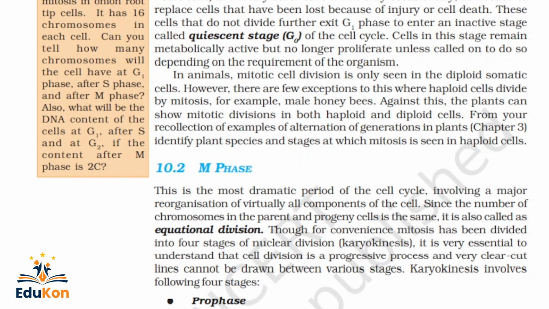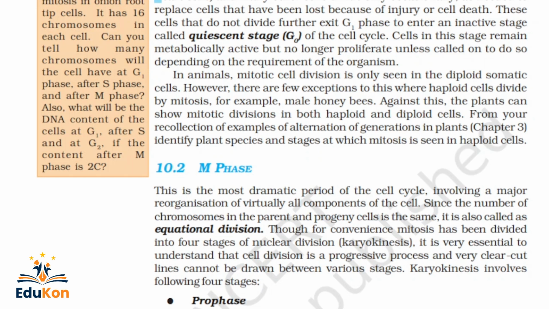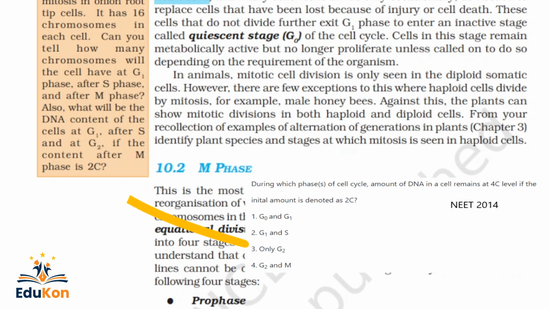Some cells in adult animals do not appear to exhibit division, for example heart cells. So there is no division of these cells. Many other cells divide only occasionally, when required. For example, if there is any damaged cell in that organ, at that time they divide as needed to replace the lost or damaged cells because of injury or cell death. These cells that do not divide further exit G1 phase.